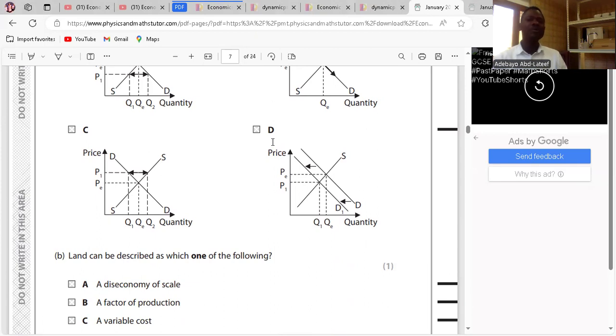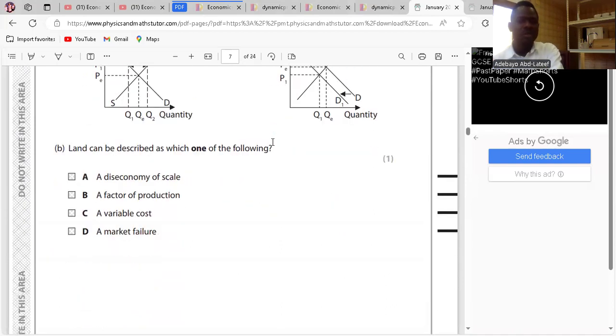And for D, it's about shift in the demand curve from D to D1, a leftward shift here. A leftward shift here would have meant that demand has reduced based on non-pricing factors like income, fashion and taste, availability of substitutes. And this will bring about a fall in price. Clear? So the answer is A, done. So go to question B.